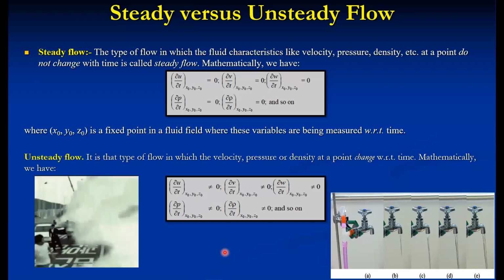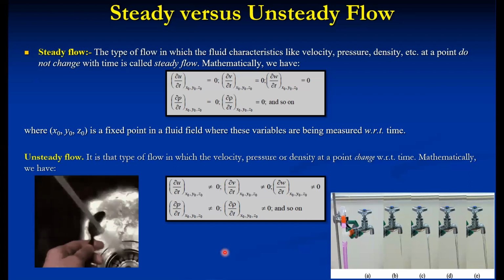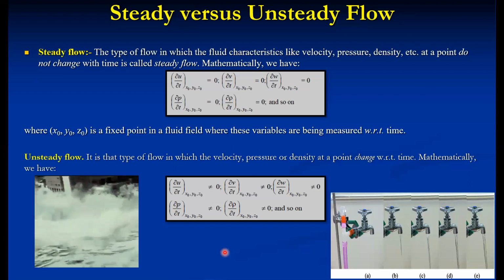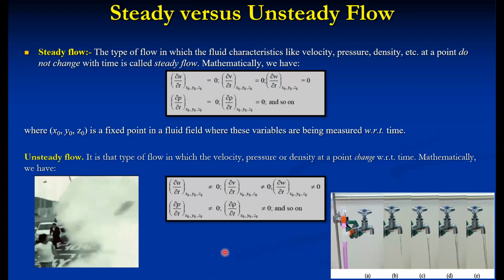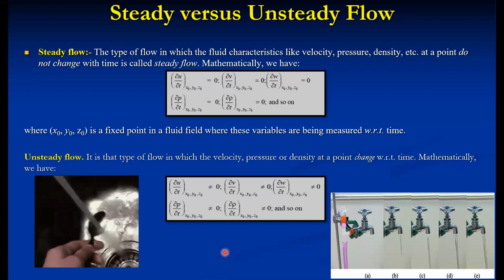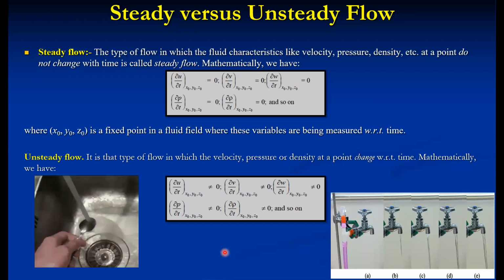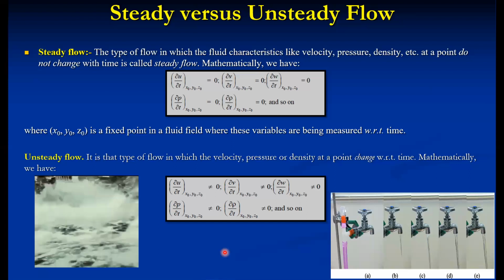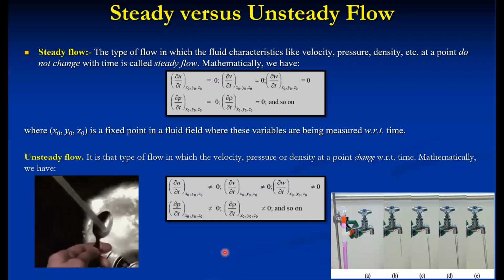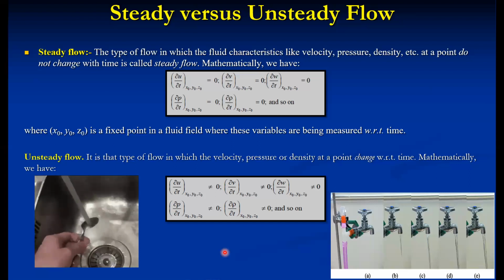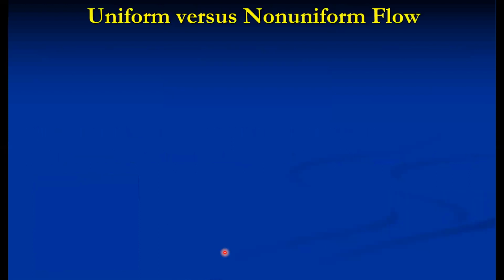And if the derivative with respect to time is not equal to 0, then such a type of flow is called unsteady flow. Generally, most transition flow, that is during the opening and closing of the valve, remains unsteady. Even during acceleration, when the air-fuel mixture passes through the carburetor, the flow continuously changes. So that flow is also called unsteady flow. These are examples from engineering. So this is the first category of classification: steady flow and unsteady flow.